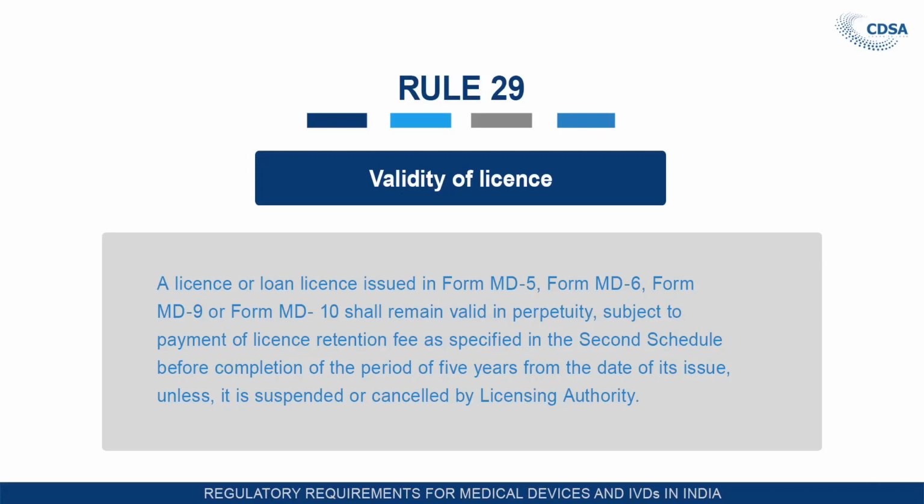Rule 29, that is the validity of the license. A license or loan license issued in Form MD5, Form MD6, Form MD9 or Form MD10 shall remain valid in perpetuity, as we have discussed earlier many times, subject to the payment of the retention fees as specified in the Second Schedule at the interval of every 5 years from the date of its issue. Then the license will be considered in perpetuity till the suspension or cancellation of the license by the licensing authority or till it is withdrawn by the licensee.